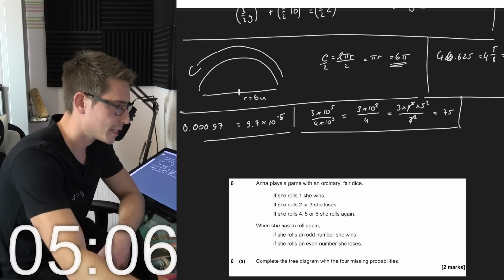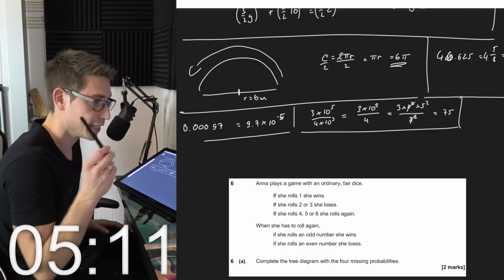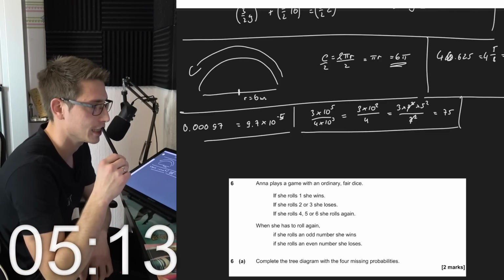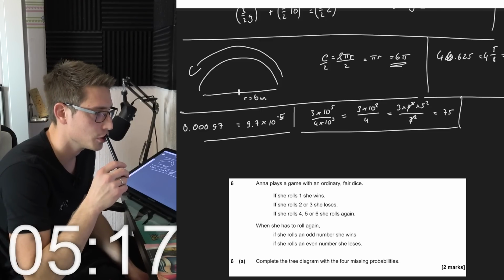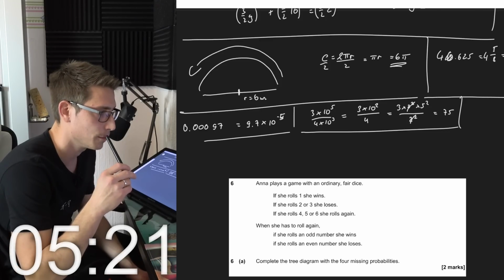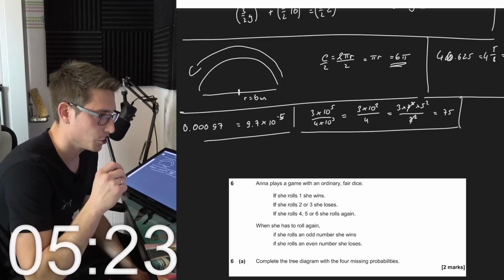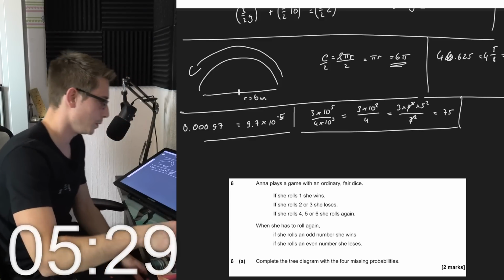Okay, next up, number 6. Anna plays a game with ordinary, they love to use the word ordinary, fair dice. If she rolls 1, she wins. If she rolls 2 or 3, she loses. If she rolls 4, 5 or 6, she rolls again. When she has to roll again, if she rolls an odd number, she wins. If she rolls an even number, she loses. Complete the tree diagram with the 4 missing probabilities.